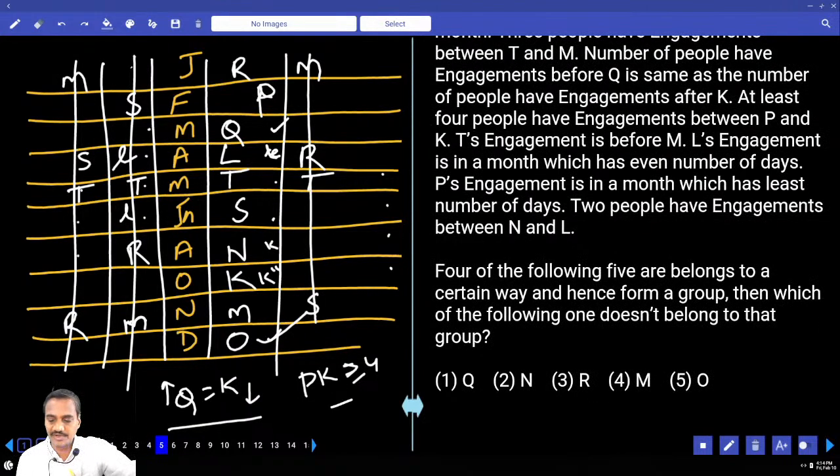Then the fifth one: which of the following is the odd one out? Q in the month of March, which has 31 days. N in the month of August, 31 days. R in the month of January, 31 days. And M in the month of November, 30 days. O in the month of December, 31 days. Except M, the remaining 4 persons have engagements in months having 31 days. Hence choice 4 is the odd one, question number 5.